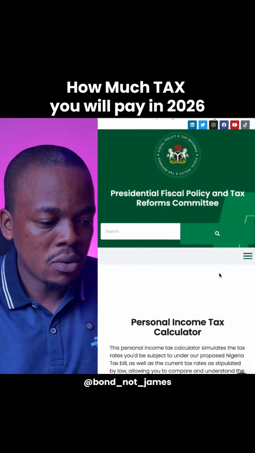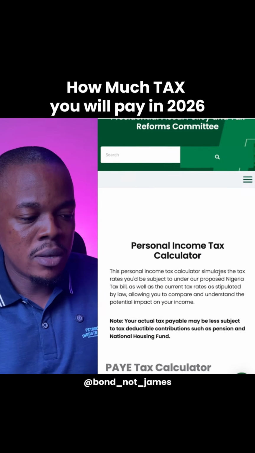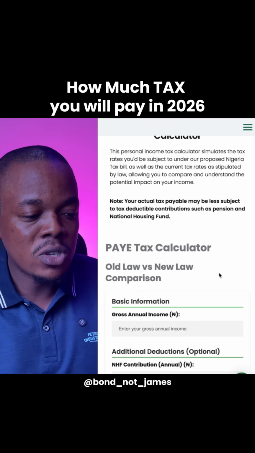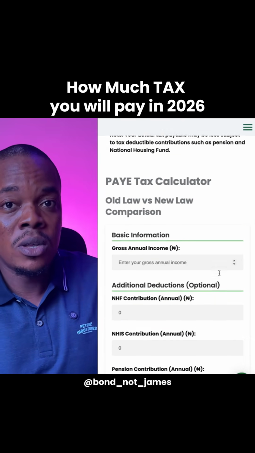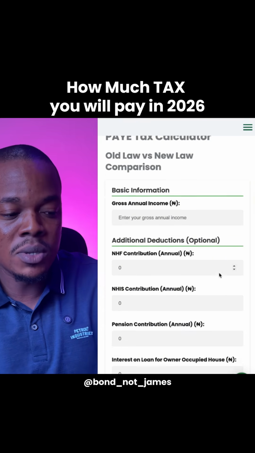Let's go into the calculation. So on this website, you have the first tab, gross annual income. The amount you're earning per month, you multiply by 12 before deductions to know what your gross annual income is. So you put it there.